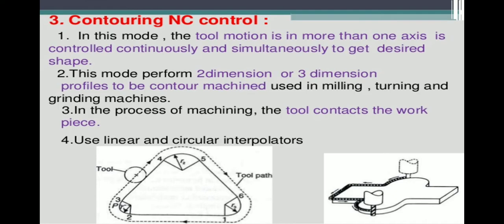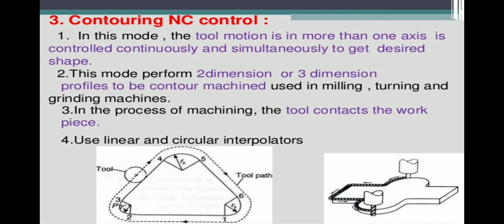So that is the z axis direction, and the tool should be moving in the x axis and y axis direction. So the tool should be moving in the x axis direction, y axis direction and also the z axis direction. So the tool should be moving in 3-dimensional axis directions. So that is the 3-dimensional profile. And for a 2-dimensional profile, only the grinding operation is required.